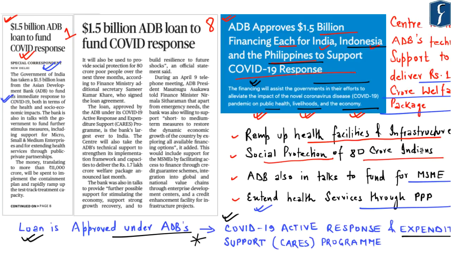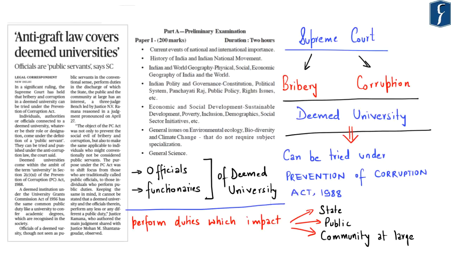So this particular news with respect to the $1.5 billion ADB loan to fund COVID response is an important aspect to be remembered from the perspective of international relations as well as economy. The next news to be discussed appears on page number 8. It says anti-graft law covers deemed universities.